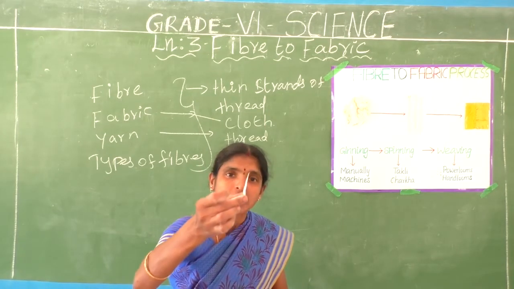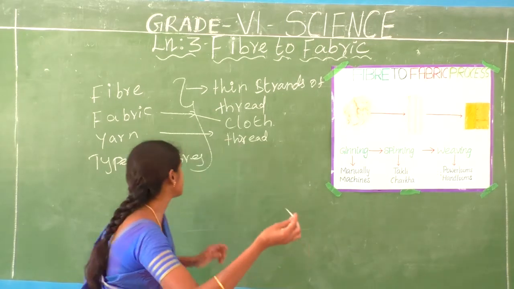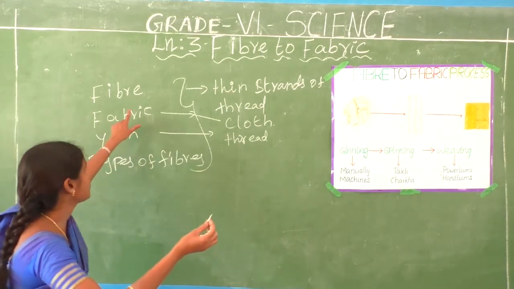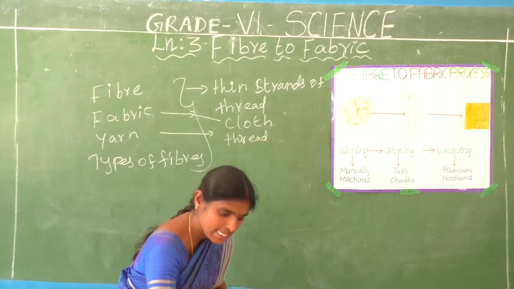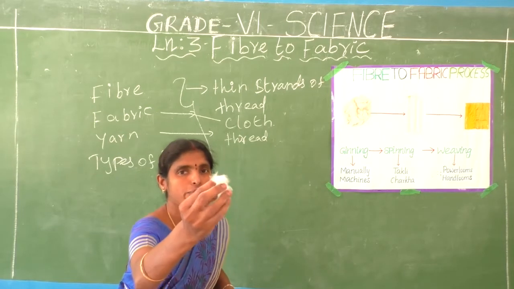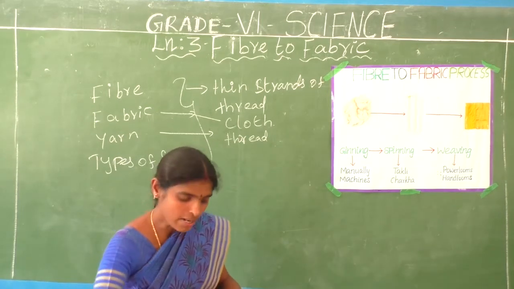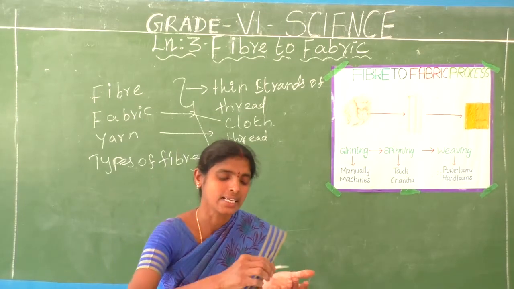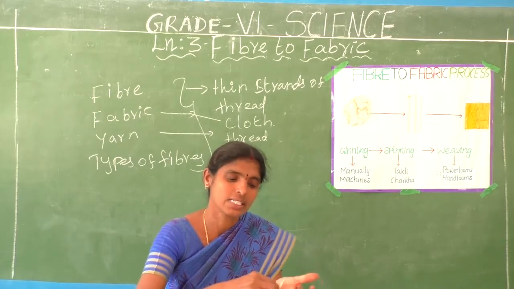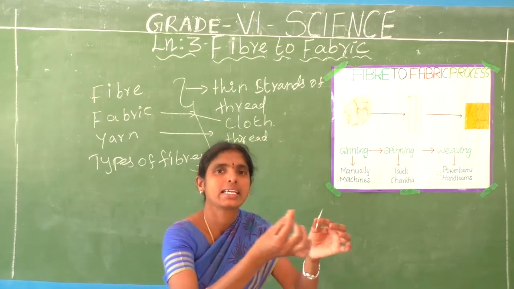Do you understand? The yarn makes a fabric. See, students, what is meant by fiber? Fiber means nothing but thin strands of thread. What is meant by yarn? Fiber is made into yarn. Listen, this is the yarn. Many yarns make a fabric.